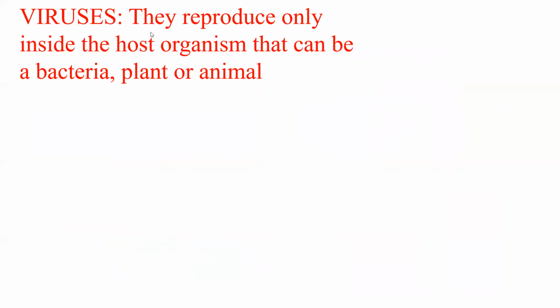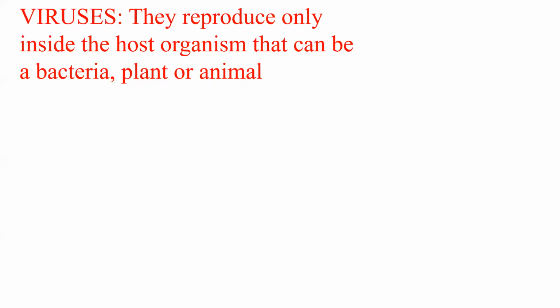Next one is the viruses. So viruses are also a kind of microorganism, but they're little different from the 4 classification which we saw. What is different? These are also small. Okay, these also we see through microscope. It is not visible like that, so these also we see in the microscope. The difference is they reproduce only inside the host organism, that can be a bacteria, plant or animal. Now, what is a host organism? Host organism is another organism on which this microorganism, that is the virus, survives or it lives.